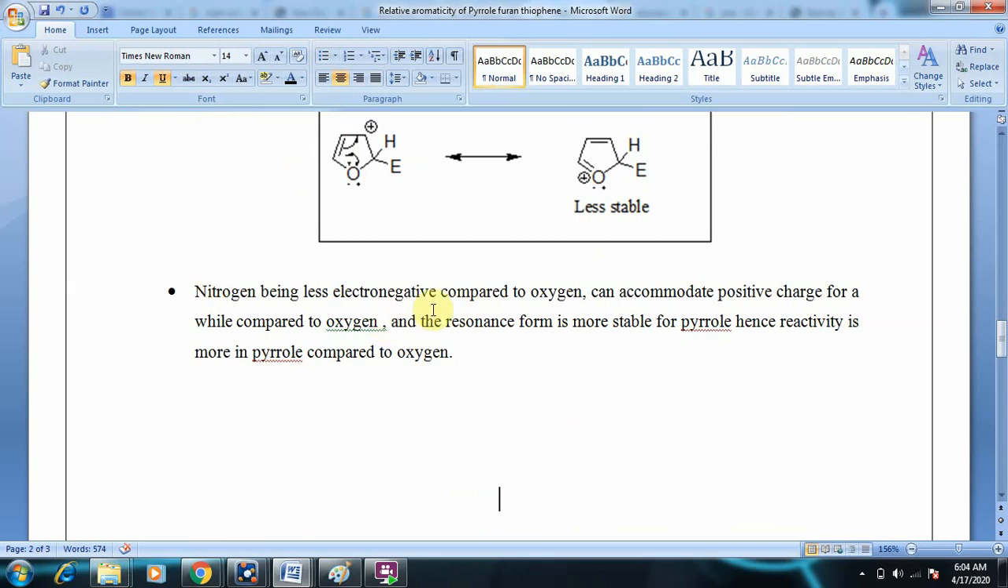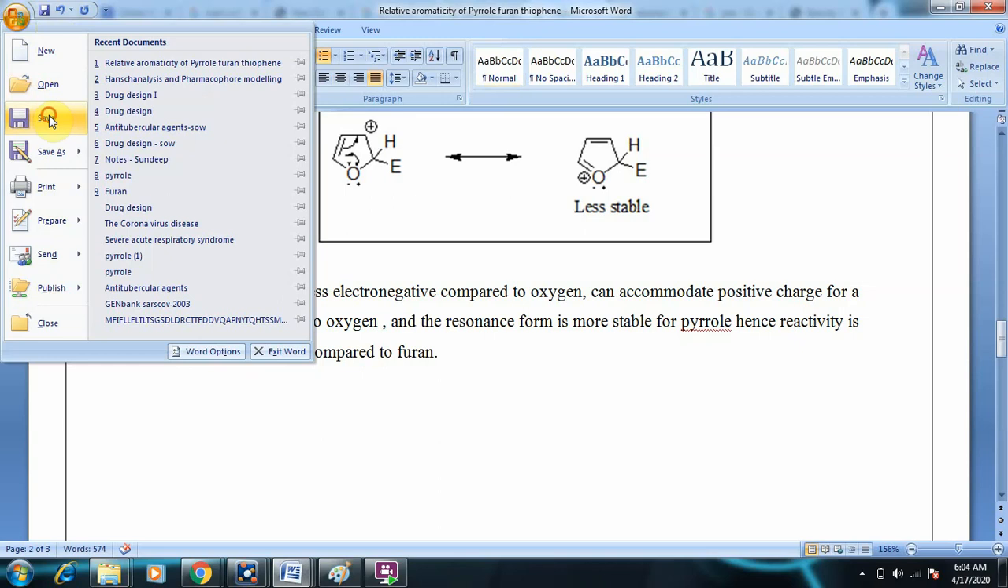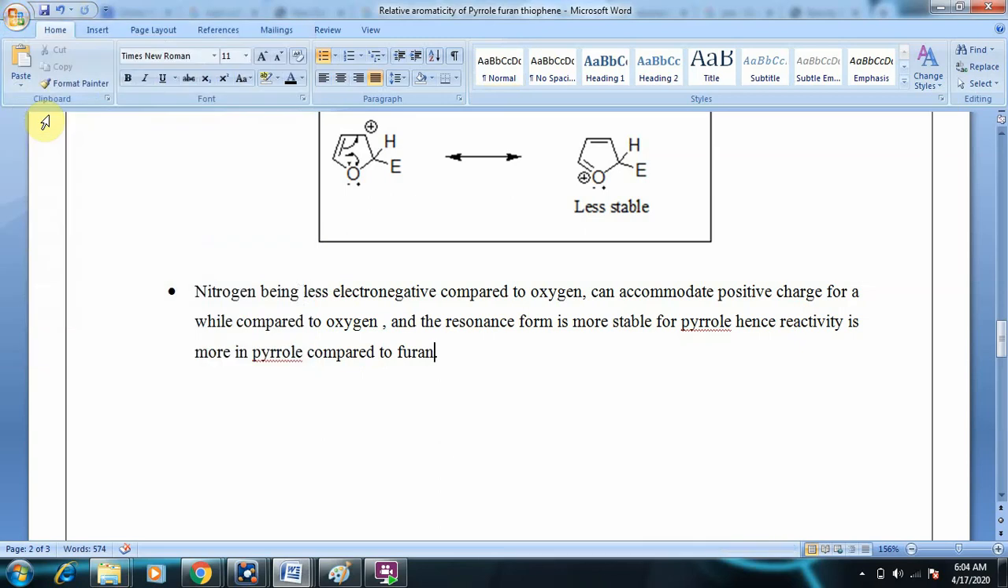Nitrogen being less electronegative compared to oxygen can accommodate positive charge better than oxygen, and hence the resonance form is more stable for pyrrole. Hence reactivity of pyrrole will be more compared to furan, not oxygen, it is furan. So this is the relative aromaticity and relative order of reactivity.